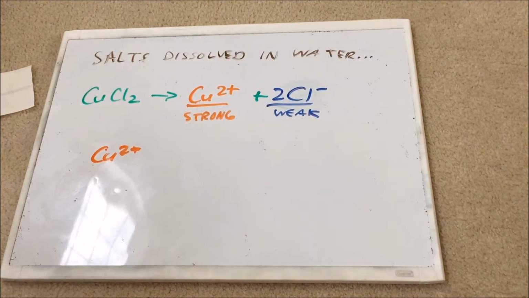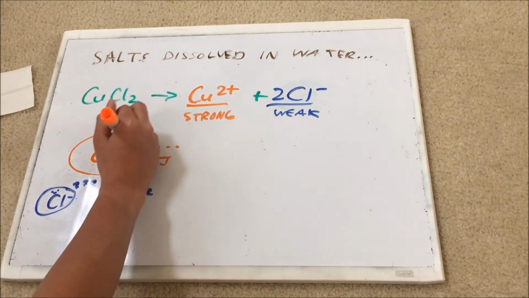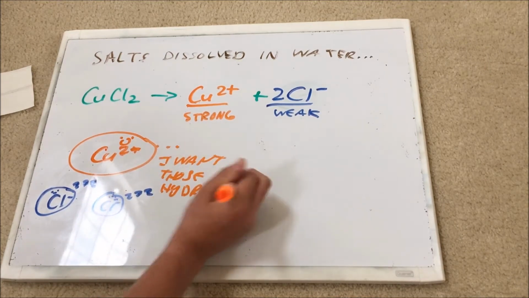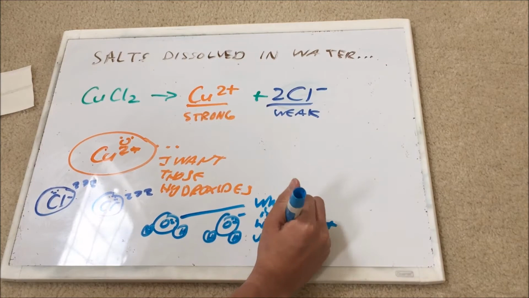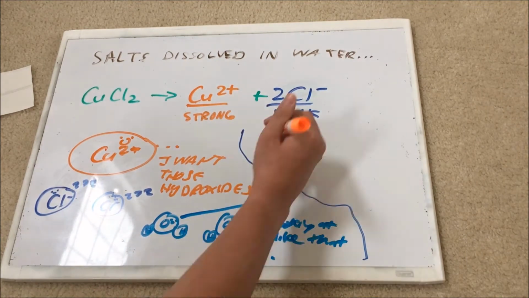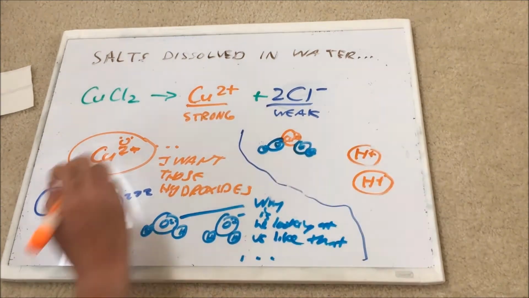Some salts, such as copper chloride, can make the water more acidic, as it has a strong conjugate acid and a weak conjugate base. The copper ions really want the hydroxide ions, so it takes them from the water. Once the copper takes the hydroxide ions from water, it leaves behind hydrogen ions, making the solution more acidic.